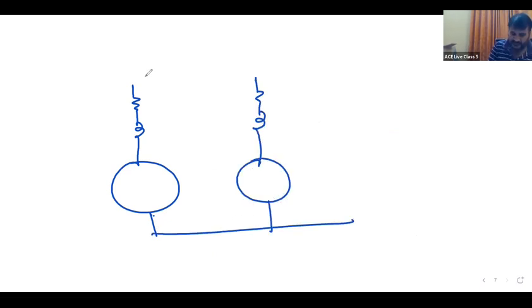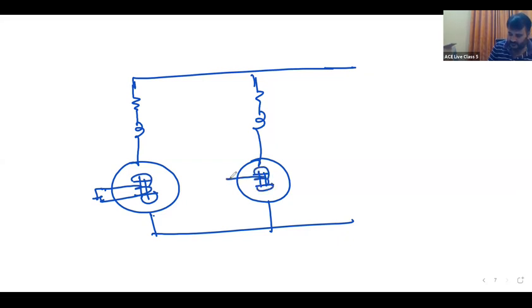Let me take more numericals. Okay, no load condition. Initially, E1 is equal to how much? 400.